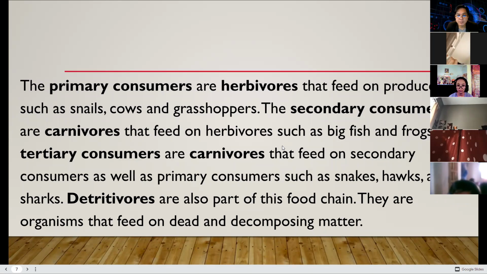Yes. Your preserved goods, your buwad, those are dead organic matter. Your ginamos, your hipon, those are dead organic matter. And we are one of the detritivores. We are preserving them for consumption. So therefore, we belong to primary, secondary, and tertiary. It depends on your placement.